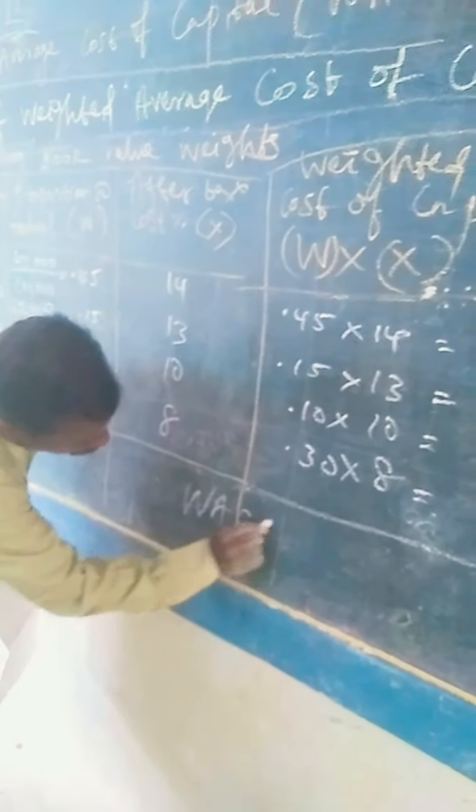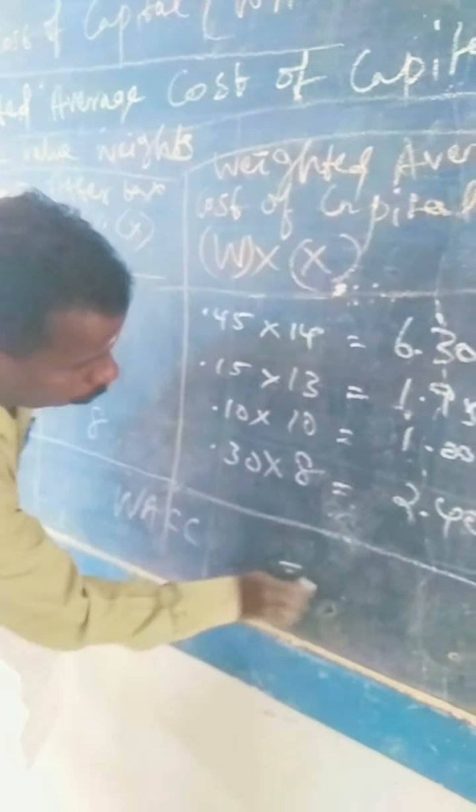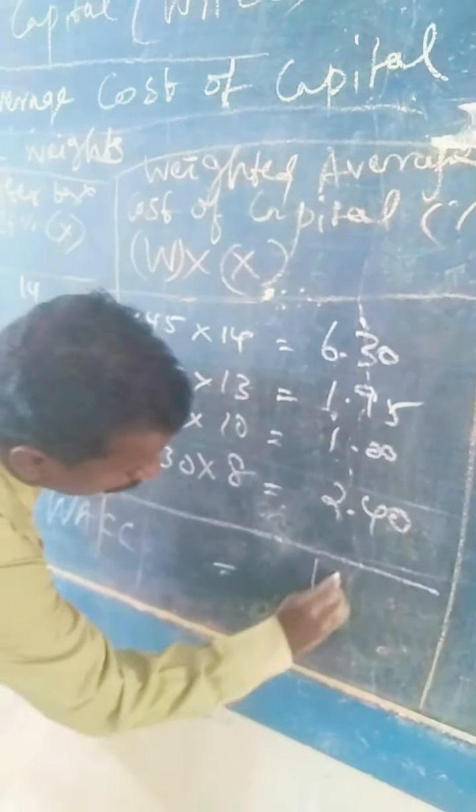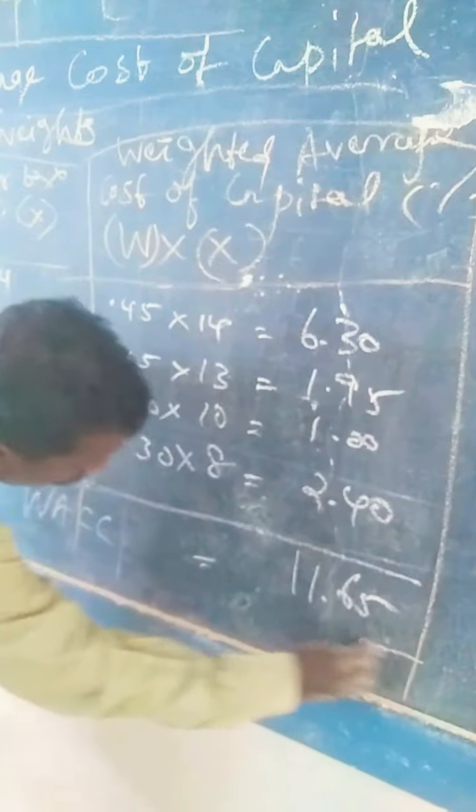Therefore, WACC, weighted average cost of capital, equal to 11.65 under the book value weights.